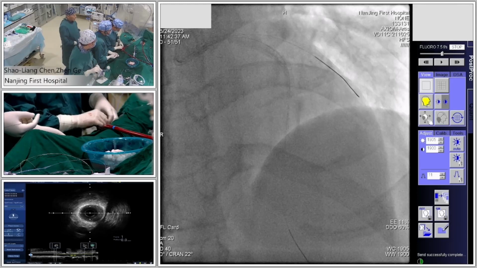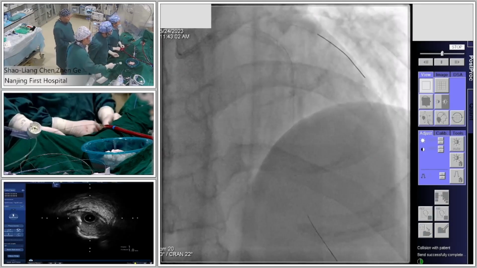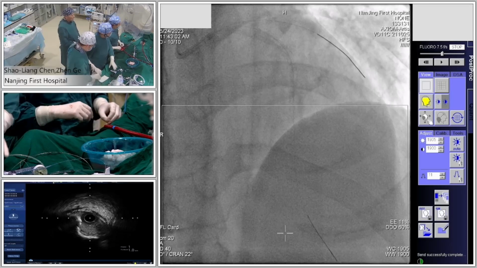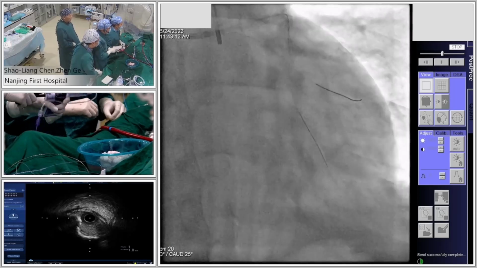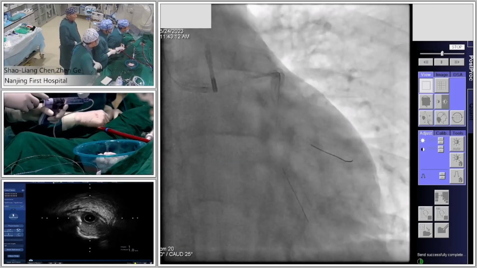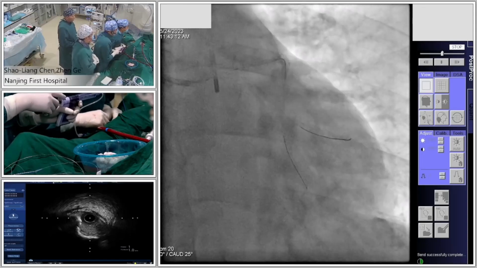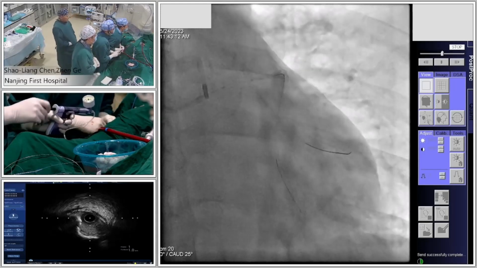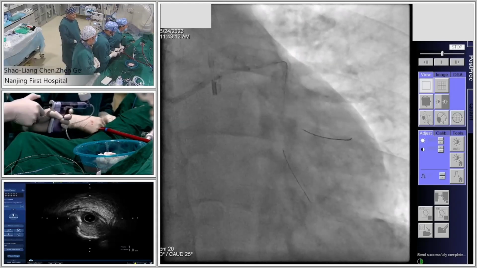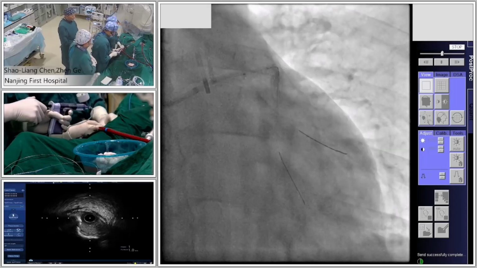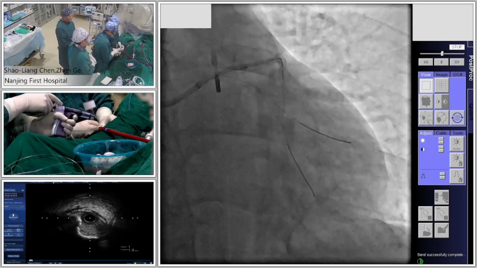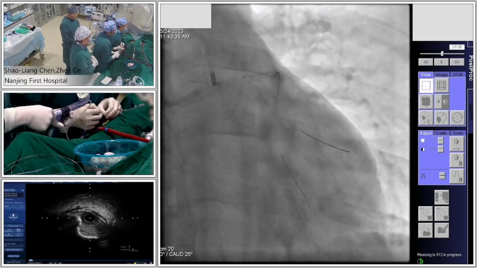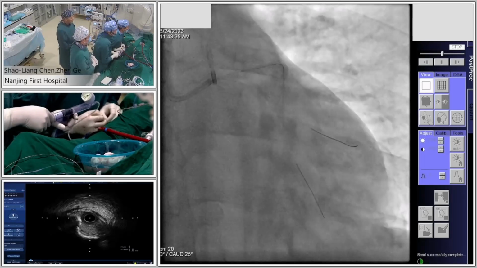I think epicranial is not the best projection. Probably AP caudal. Okay. Done. So far, the whole procedure is going very, very smoothly. Because the patient is under general anesthesia, no more change of blood pressure, a little bit slow down of heart rate.